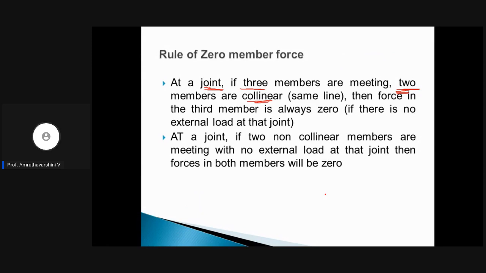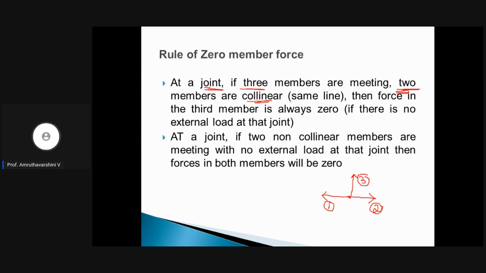Okay, I will write it here. So let us say this is a straight line and there are two forces. Let this be a joint, 1, 2, and let this be the third force. Clear? So how many forces are there at this joint? There are three member forces, right? Let us name them 1, 2, and 3.